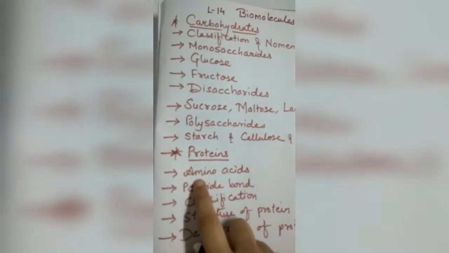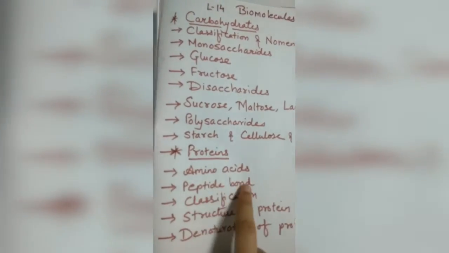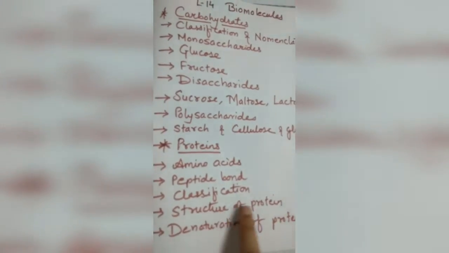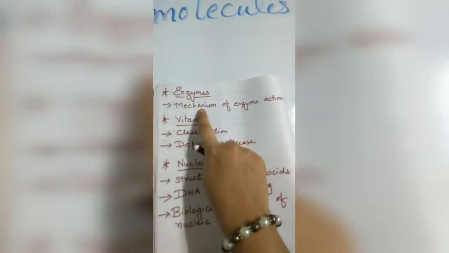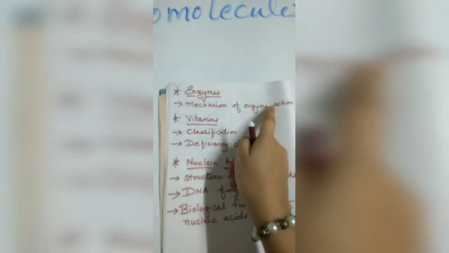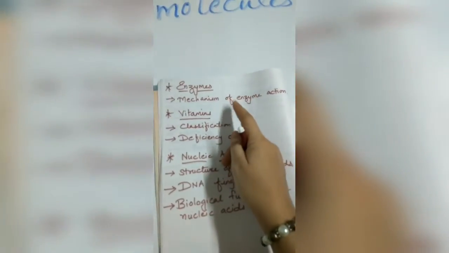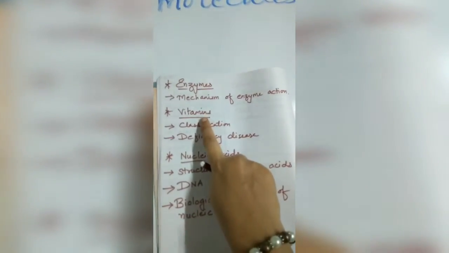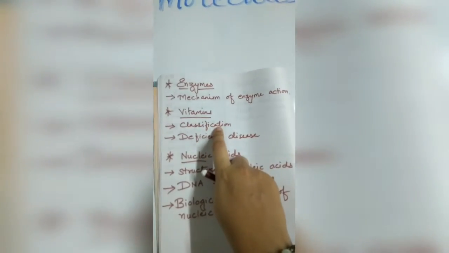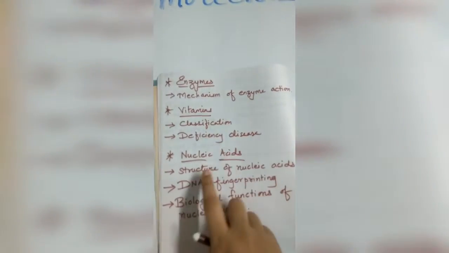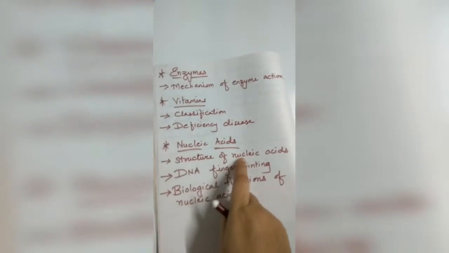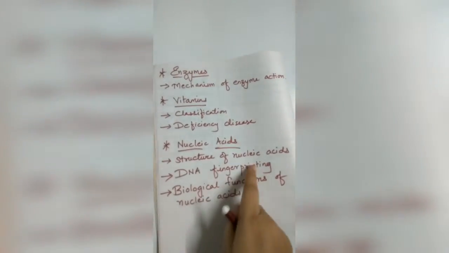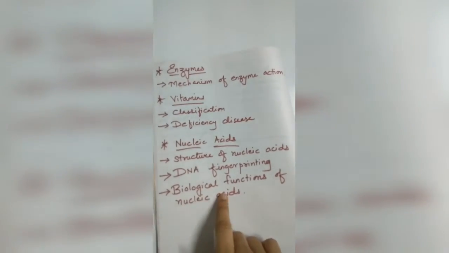Next we have seen proteins. In that we have seen amino acids, peptide bond, classification, structure of protein, denaturation of protein. Also we have seen the topic enzyme, mechanism of the enzyme, that is active site and substrate. Also we have seen the graph. Vitamins we have seen with the classification and deficiency diseases. Last topic was nucleic acid, structure of nucleic acid, DNA fingerprinting, biological functions of the nucleic acid.